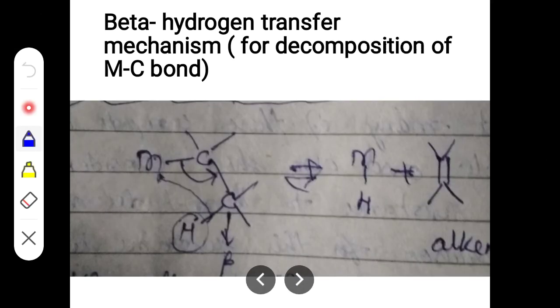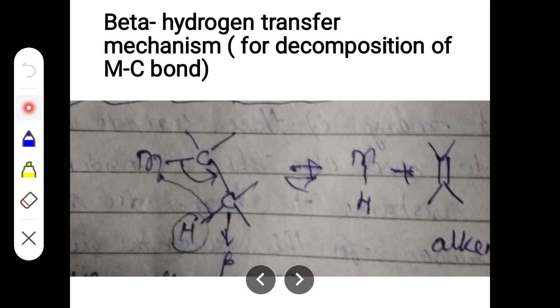So the first concept under the stability of organometallic compounds is the beta hydrogen transfer mechanism for the decomposition of the metal carbon bond. In this picture, you can see the organometallic compound. You can see the bond between the metal and the carbon, right? So this will be our organometallic compound.